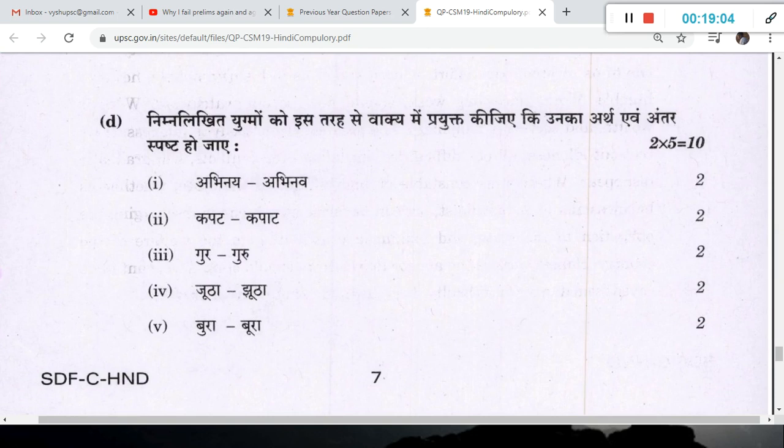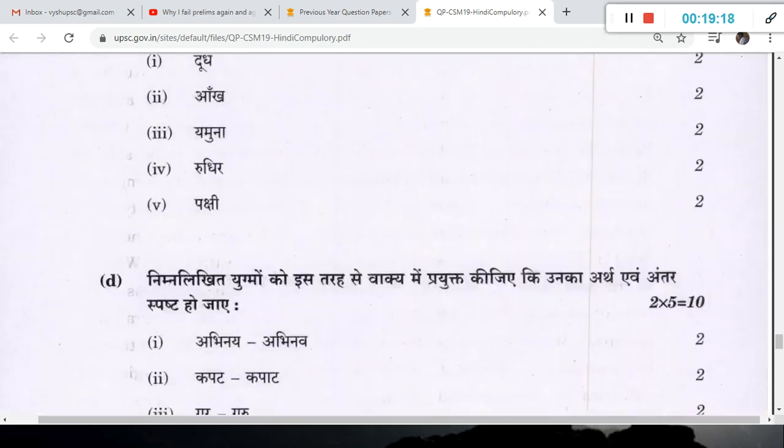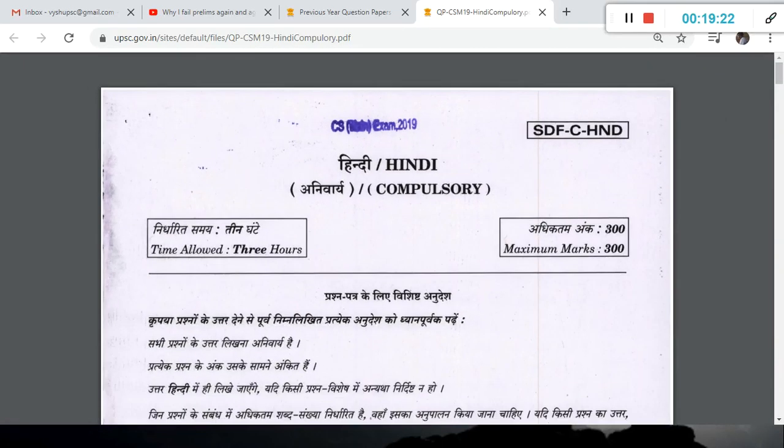See, again, similar words: Abhinay, Abhinav, Kapat, Kapat, Guru. They have given words like this and you have to write one sentence for each word to show how you use this particular word and how you differentiate it. Done. See, 7 pages. This is what you do in 3 hours on the first day and you can easily score 100 marks and you'll be super confident. That's my guarantee. You'll feel very good when you take the next paper.